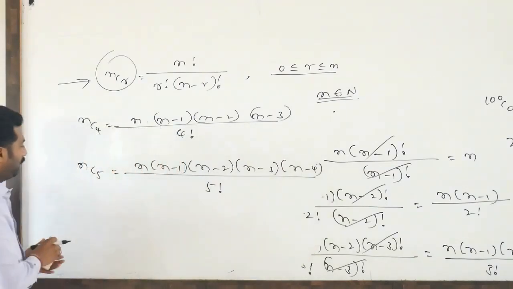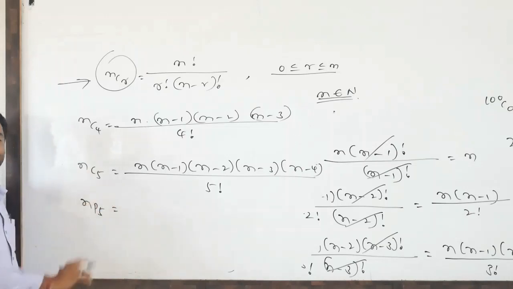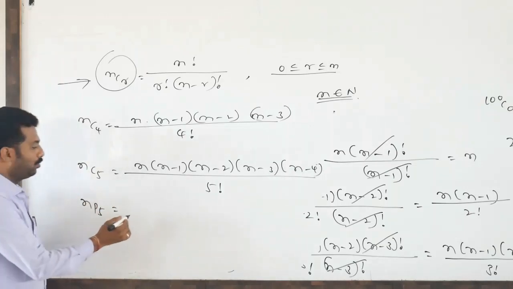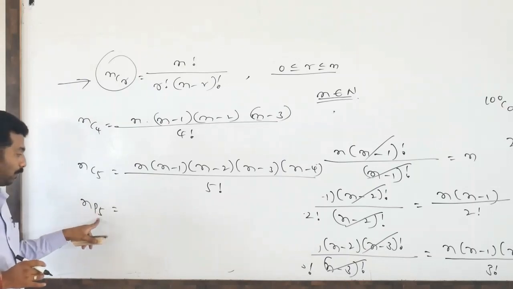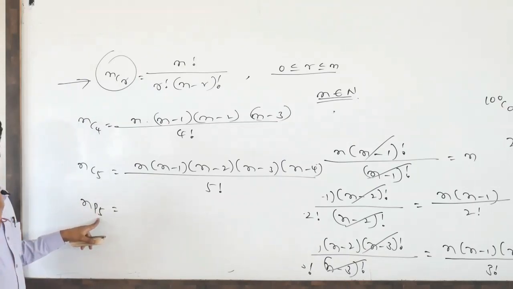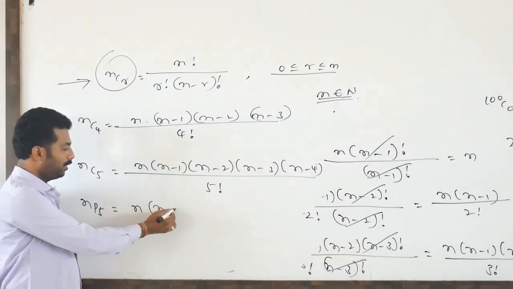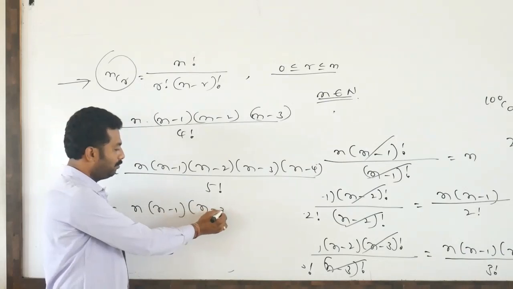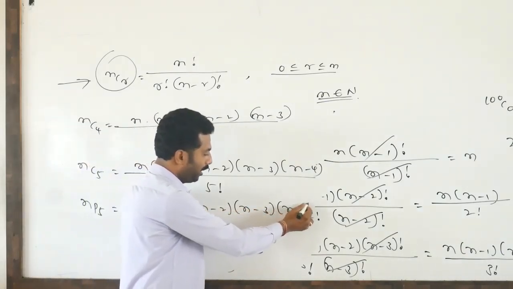Similarly, suppose nP5 permutation is there. How to write? Differences you have to observe. nP5 is there, n you have to reduce 4 times. How to reduce? First n minus 1, n minus 2, n minus 3, n minus 4.